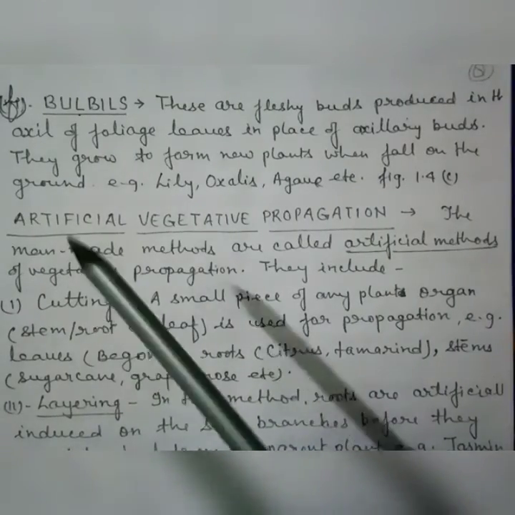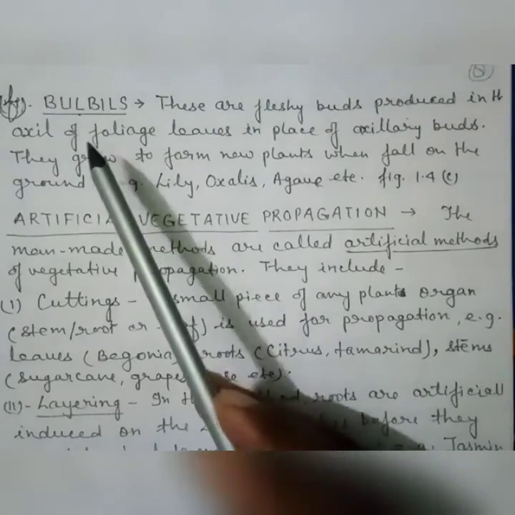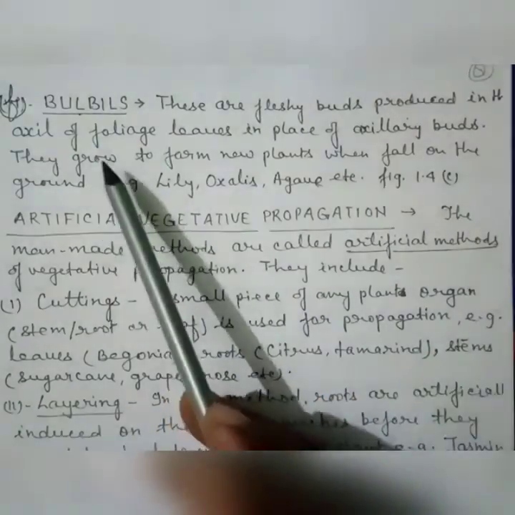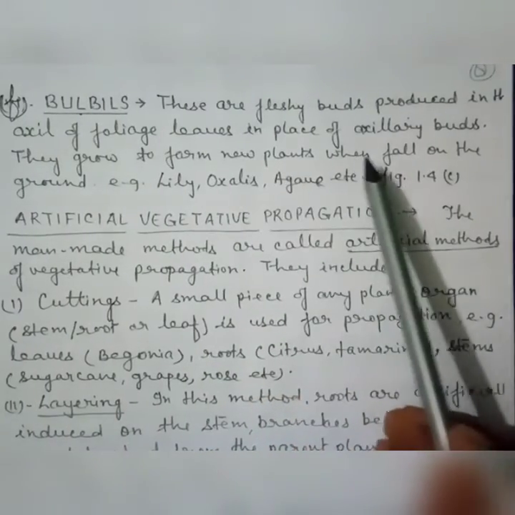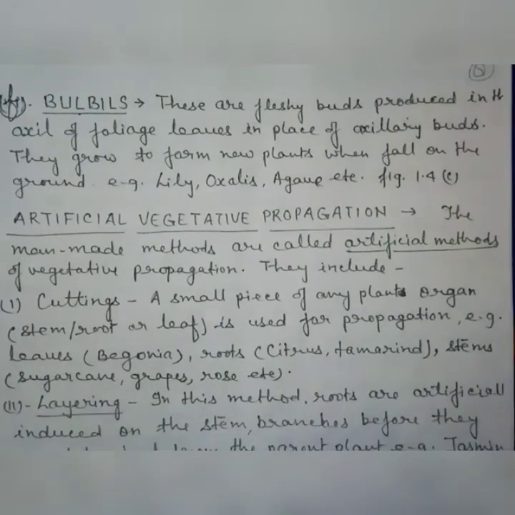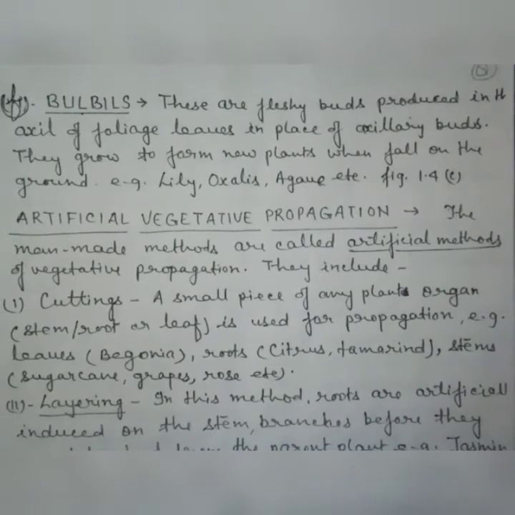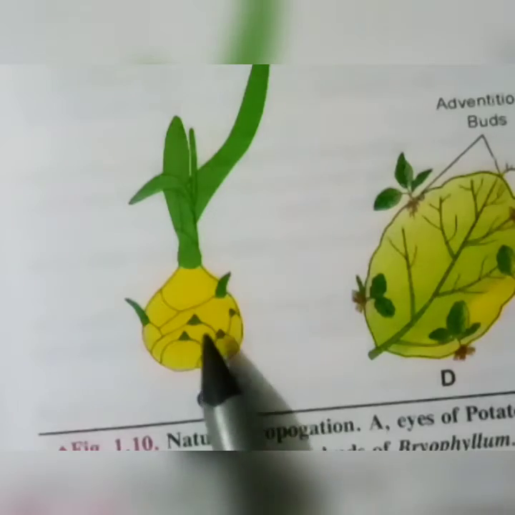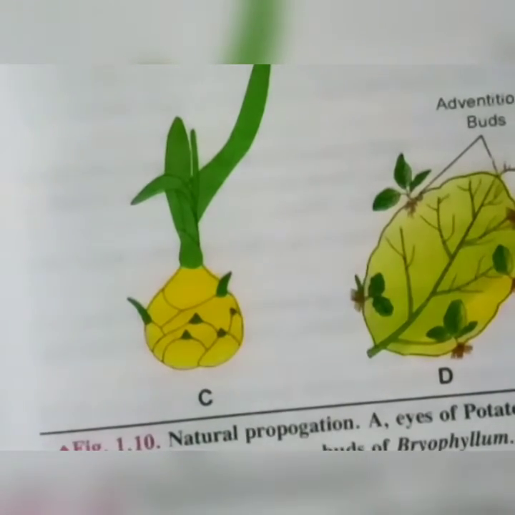Another vegetative propagule is the bulbils. These are fleshy buds produced on the edges of the foliage leaves in place of axillary buds. They grow to form new plants when they fall on the ground. For example, in lily plants, oxalis, agave, etc. This is the bulbils of the agave plant.